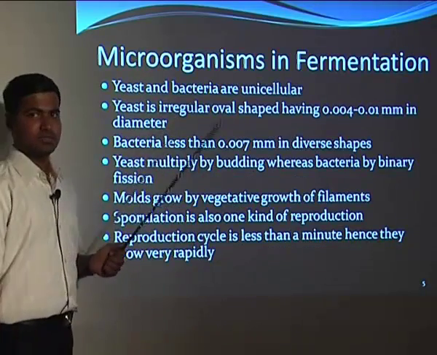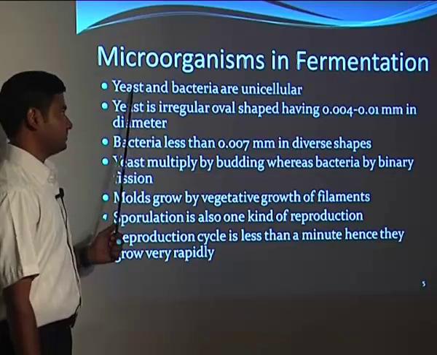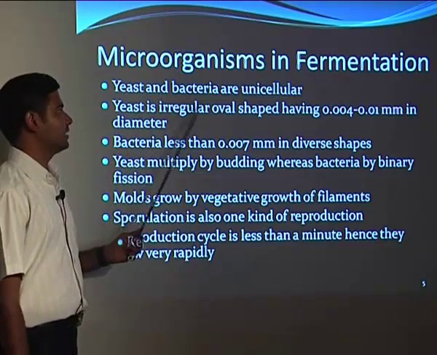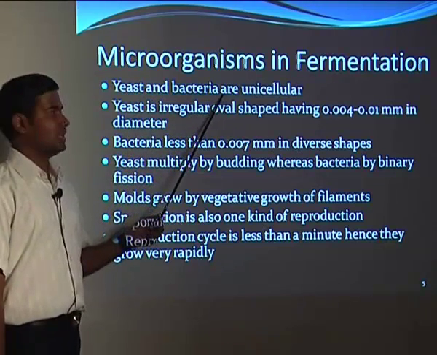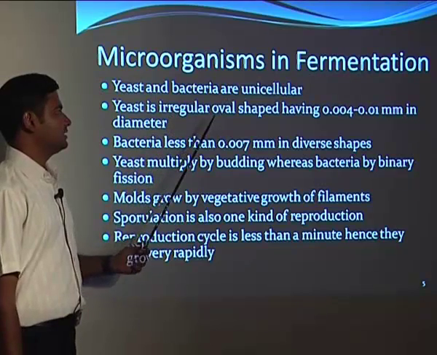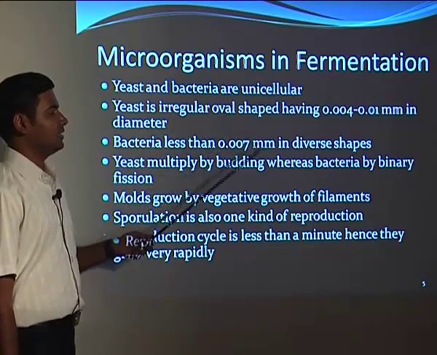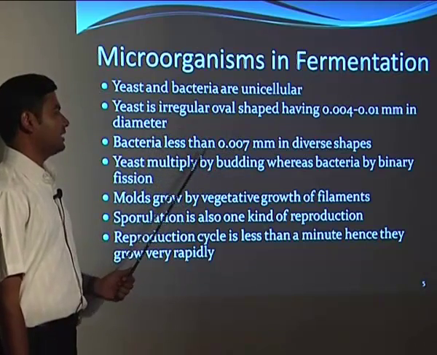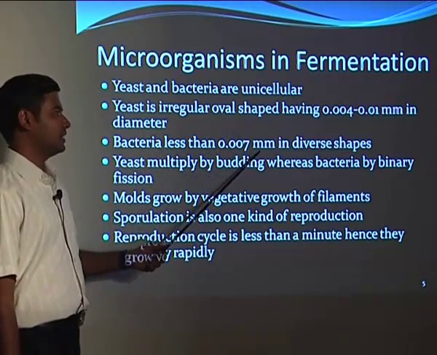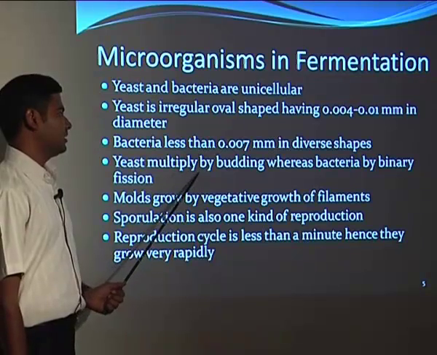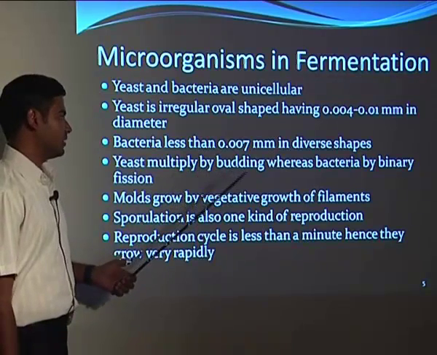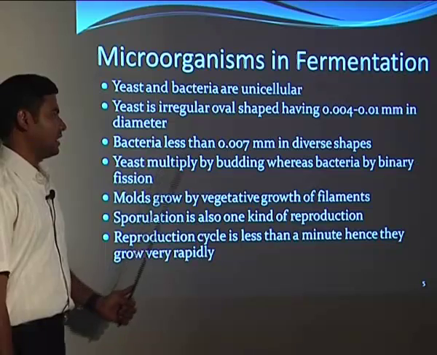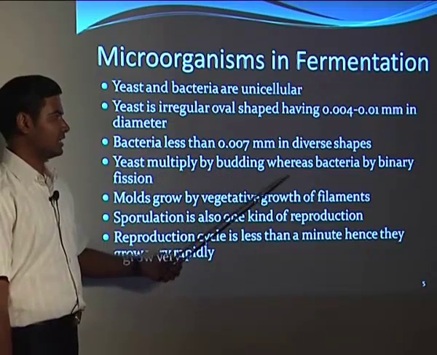Then, the microorganisms which are used in fermentation. The commonly known are yeast and bacteria, which are unicellular. Yeast is an irregular oval shape, about 0.004 to 0.01 millimeter in diameter. Bacteria are less than 0.007 millimeter, in diverse shapes. Yeast multiply by budding, whereas bacteria multiply by binary fission. So we have seen the reproduction of yeast and bacteria.